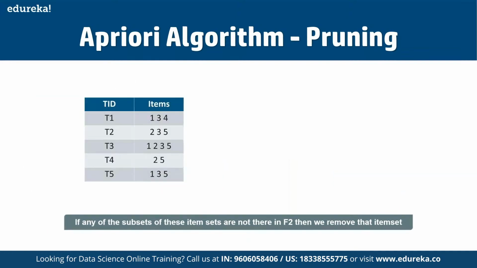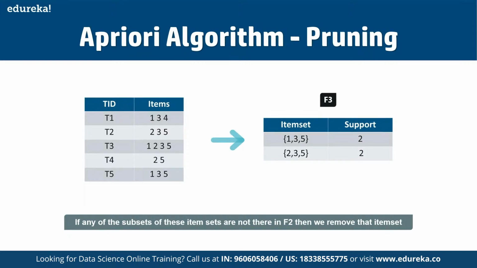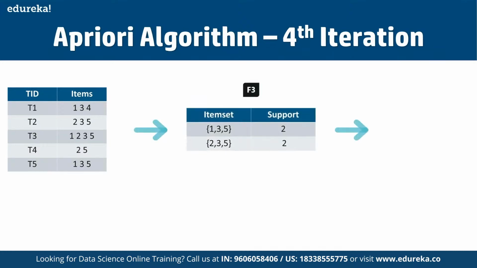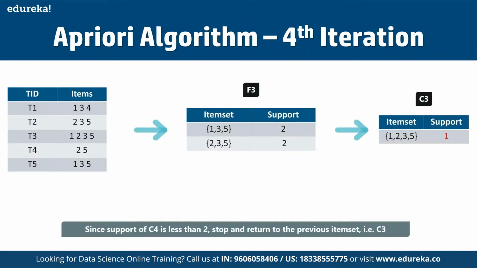And then in terms of the fourth iteration, let's suppose here we have the transaction ID, and here we have the item set and support available. Since the support of this item set is going to be less than 2, we will stop here, and the final item sets we have is F3. And now, till now we have not calculated the confidence value yet. So this is something that we have to keep in mind.